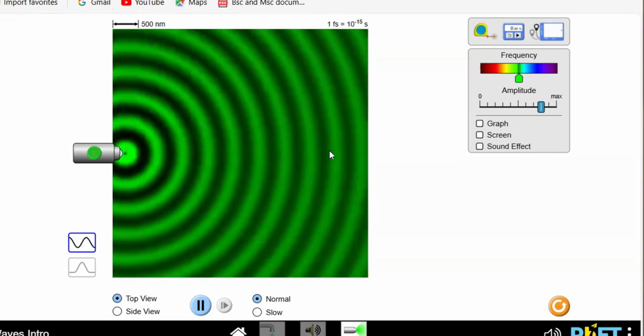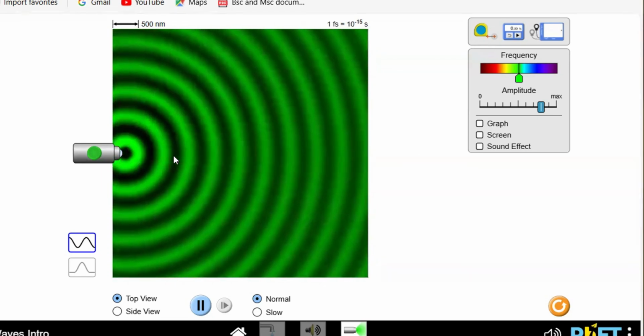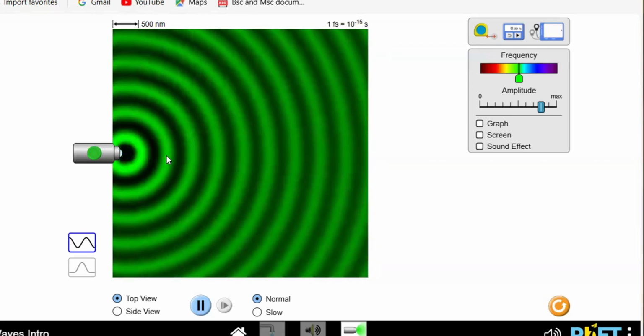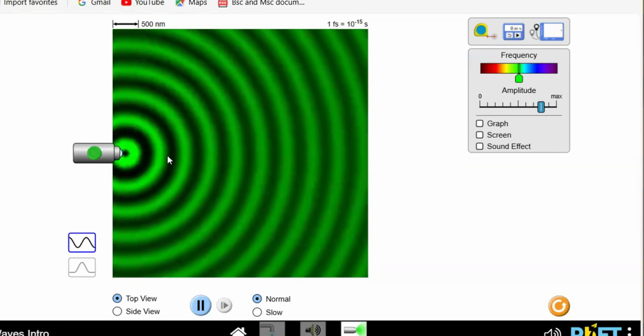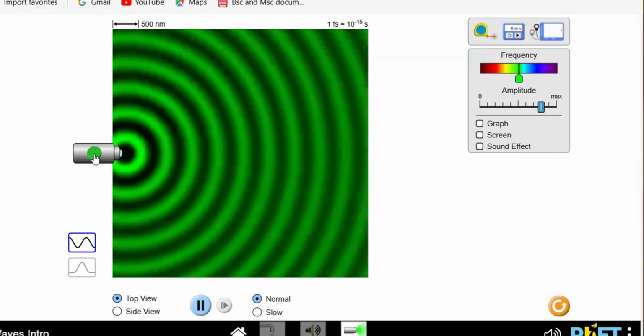Again, the direction of propagation of the wavefront can be represented by a ray diagram, and a ray diagram simply shows us the direction of propagation of a light wave.